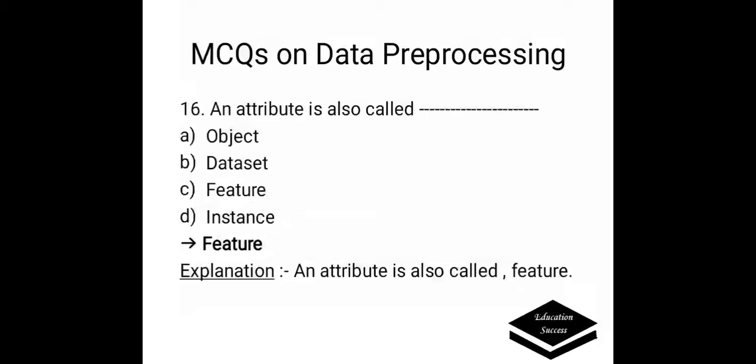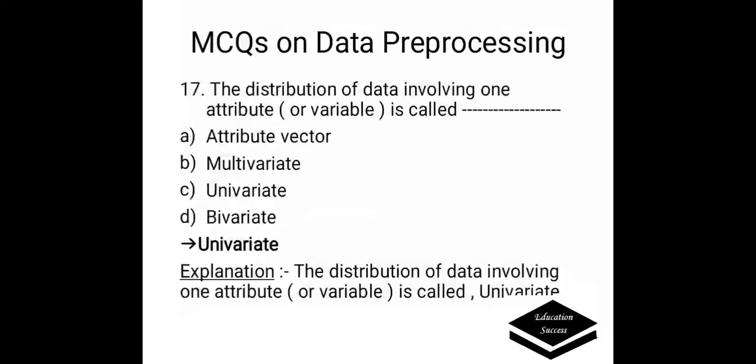Next question: an attribute is also called A. Object, B. Dataset, C. Feature, D. Instance. Correct answer is feature. An attribute is also called feature.